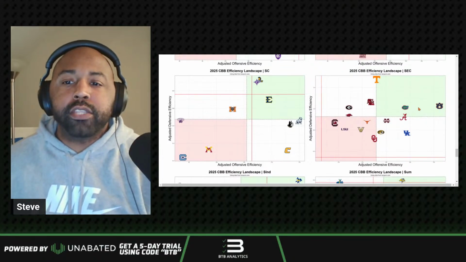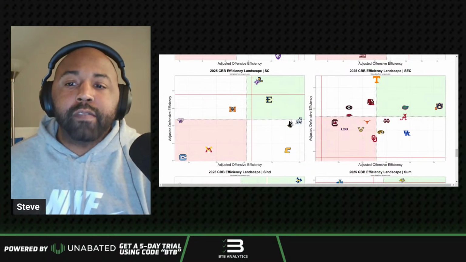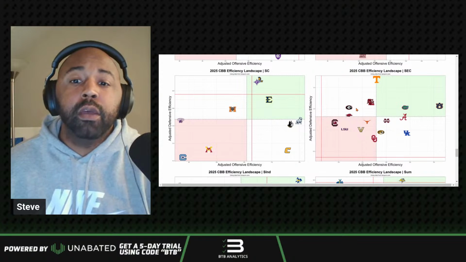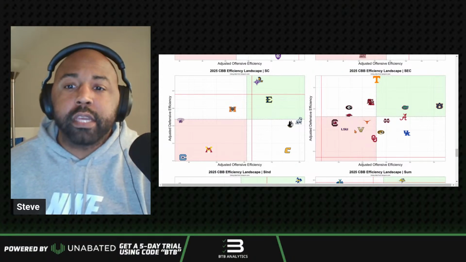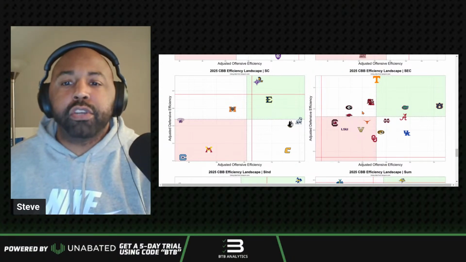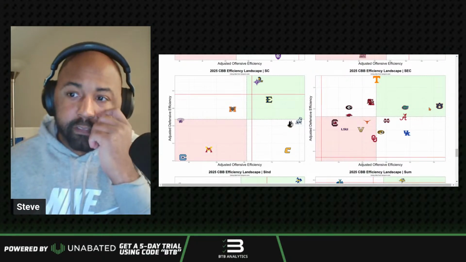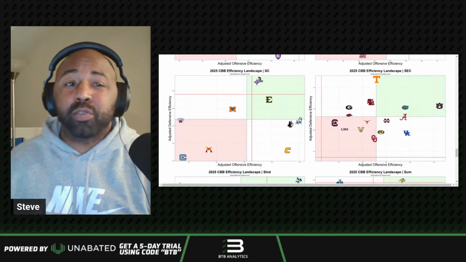And so when you get into a hostile environment and you have a team that is pretty damn good defensively, again, top 4 in the conference, well above average nationally, can they put enough pressure on Auburn to make this game a lot closer in an unfriendly environment? So that's kind of my guess here.